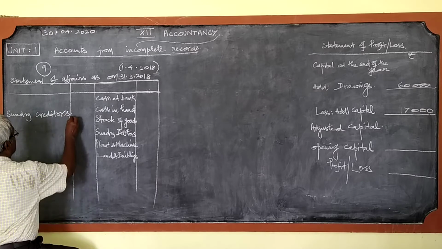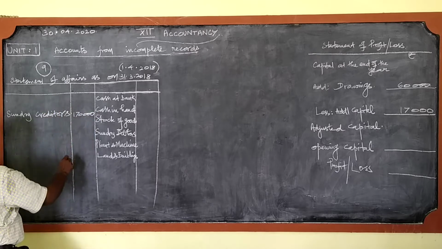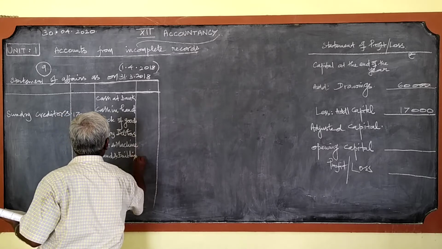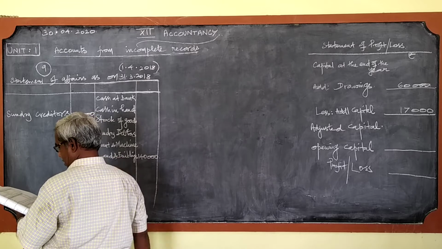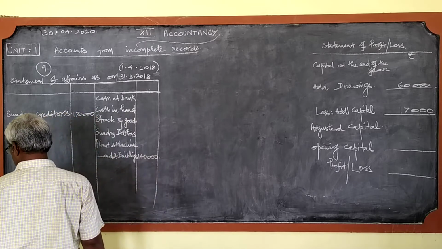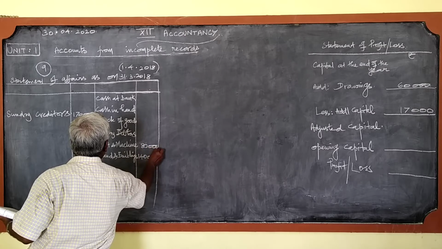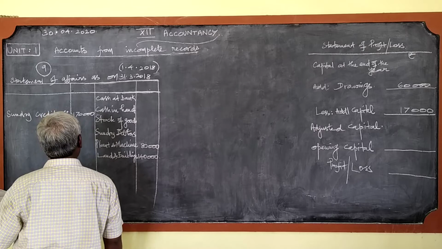This sundry creditors 1,70,000, and land and buildings 1,40,000. Plant and machinery 80,000. Sundry debtors 1 lakh.